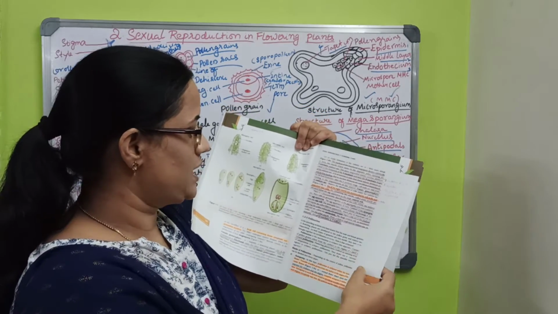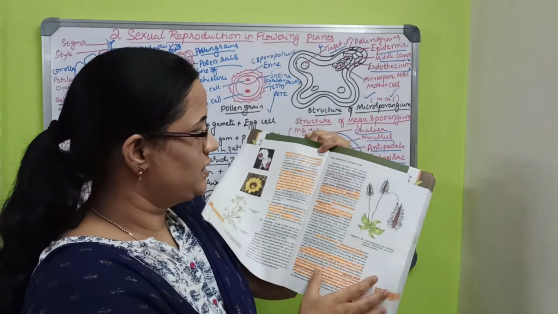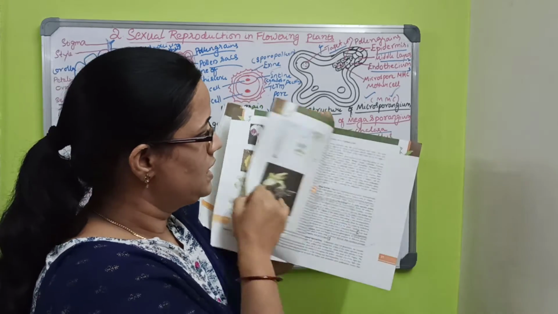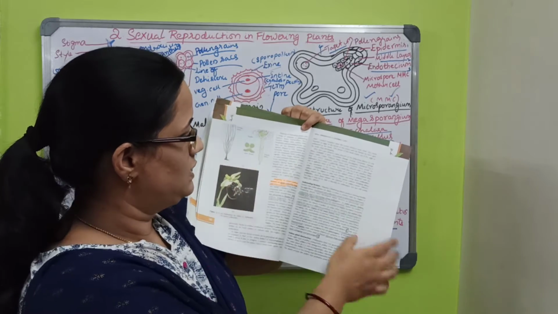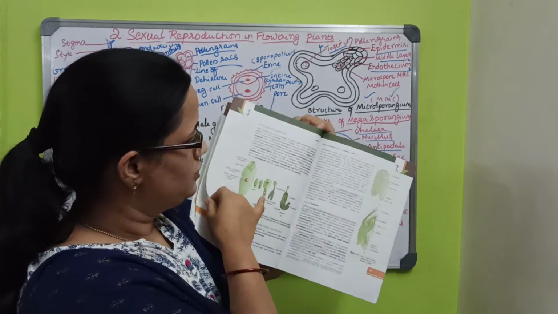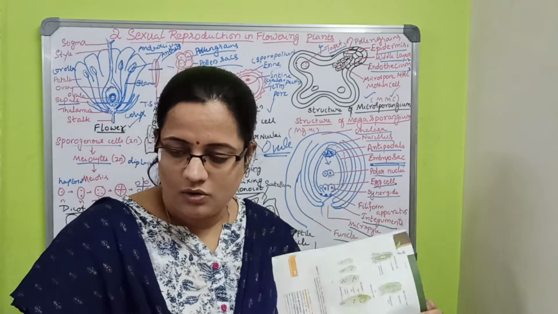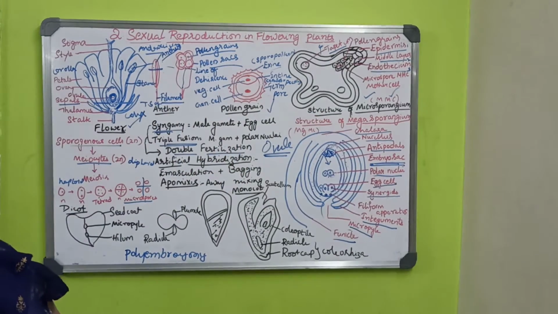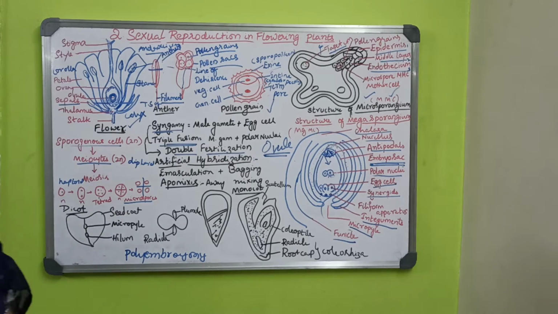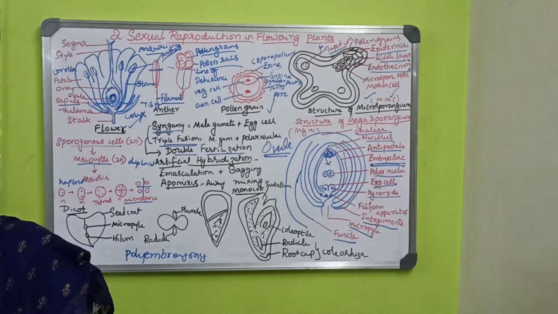These definitions I am going to tell now. After that, you will learn how pollination happens between different cells and different plants, and then observe one by one how monocots and dicots differ. Some definitions I will tell now.